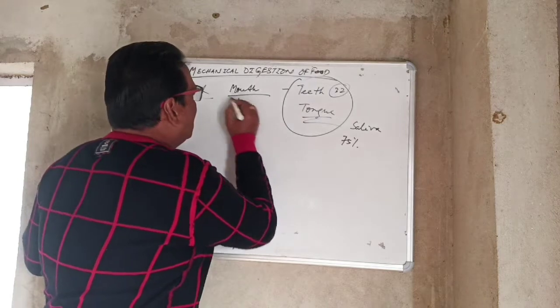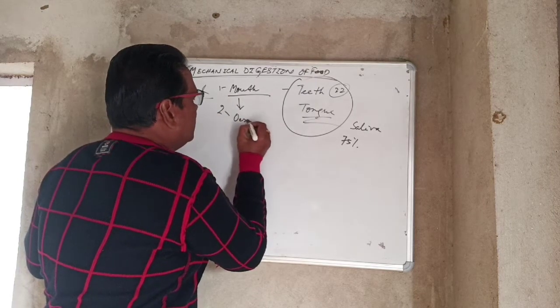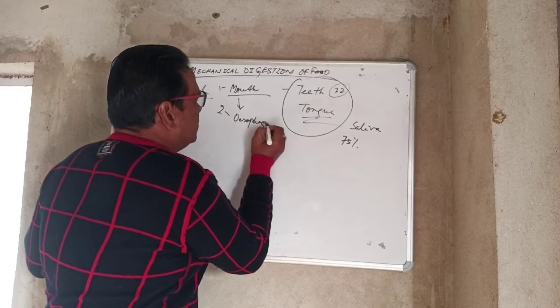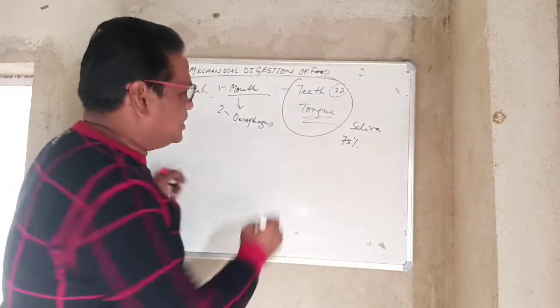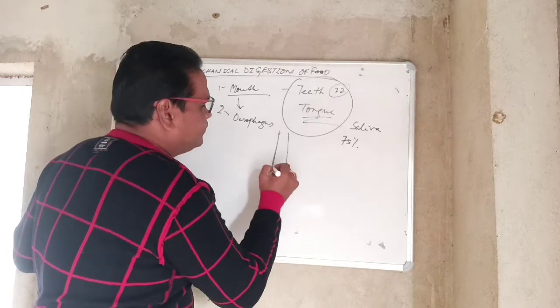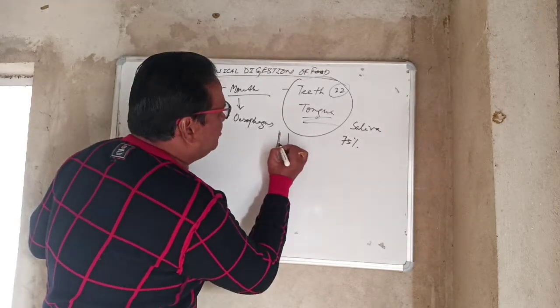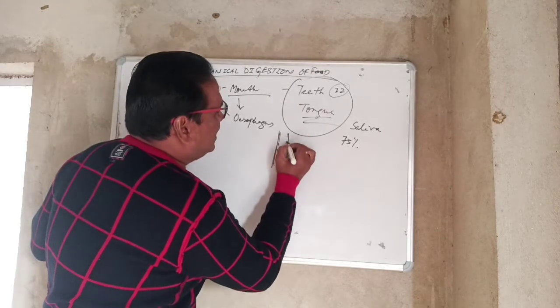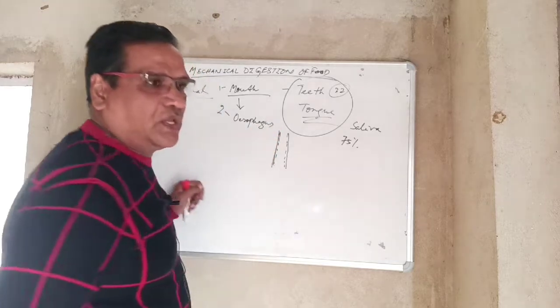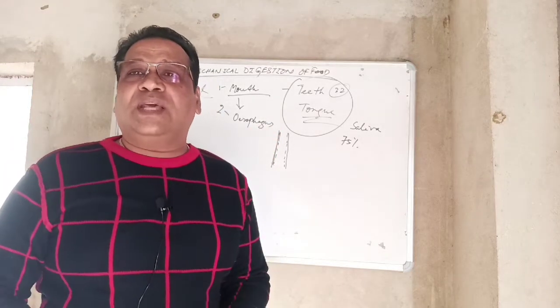Next, the food comes to the esophagus. You know, the esophagus is a food pipe. Inside the food pipe there are involuntary muscles lining it. So here the food moves by peristalsis.